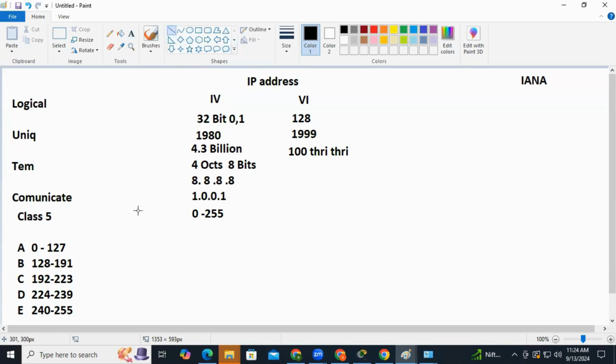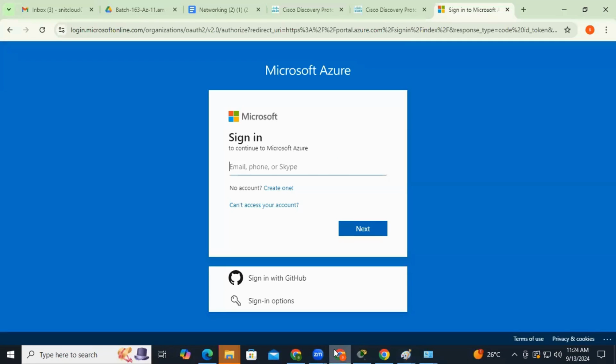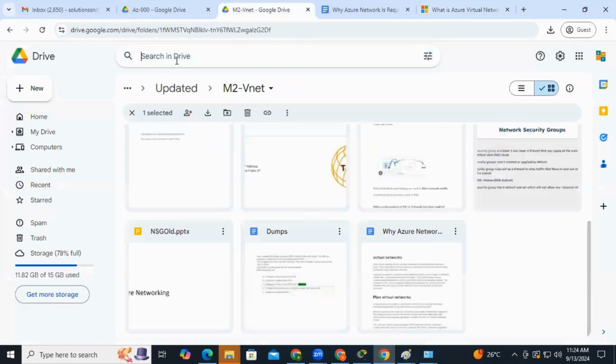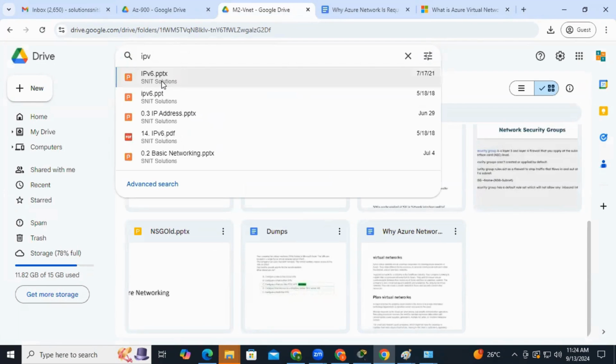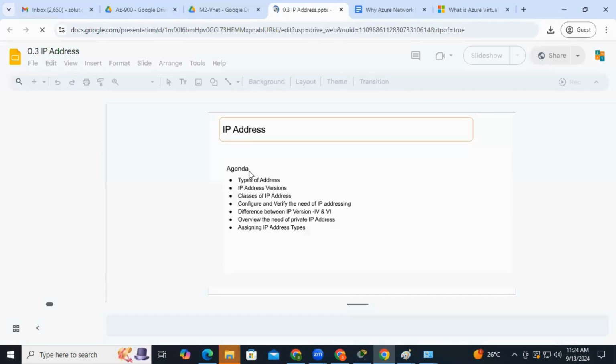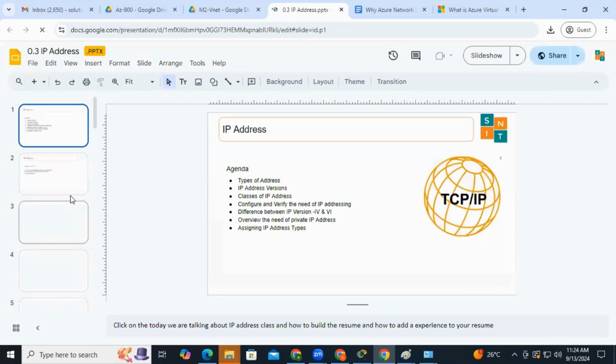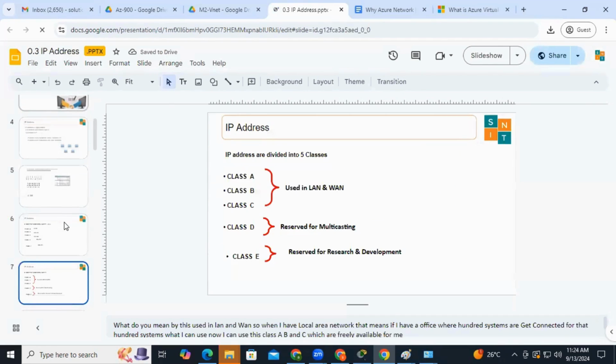One more thing to see here: for IP version 4, which address classes can be used? We can use only the A, B, and C class addresses in LAN and WAN. We cannot use D and E addresses. D is reserved for multicasting and E is reserved for research and development.